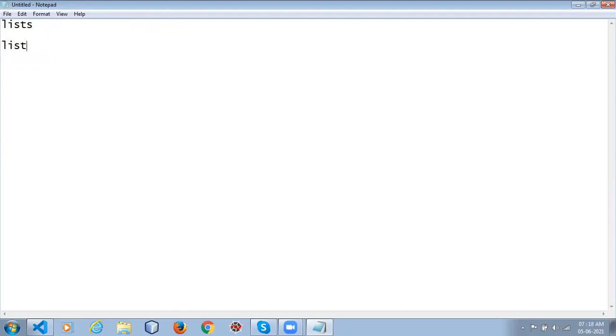List is a collection of elements of different data types. I can store numbers, I can store strings, everything. It is mutable.